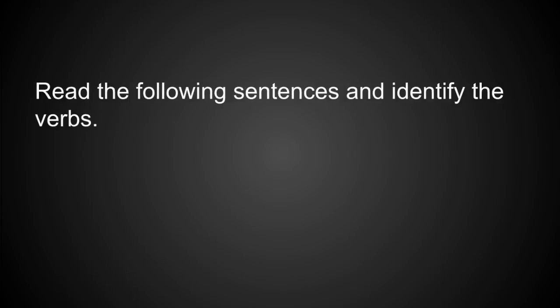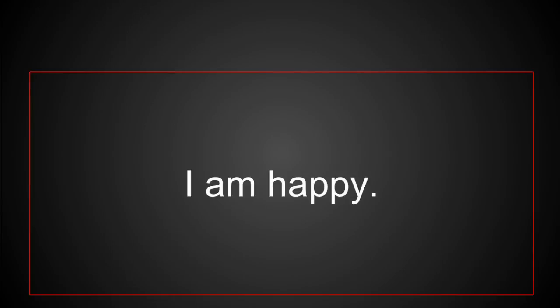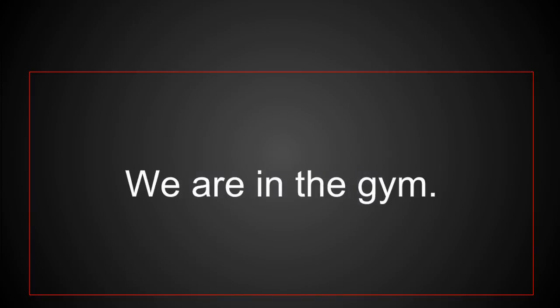Let's read the following sentences and see if we can identify the verbs. I am happy. Where's the verb? Am. You are sick. Where's the verb? Are. We are in the gym.